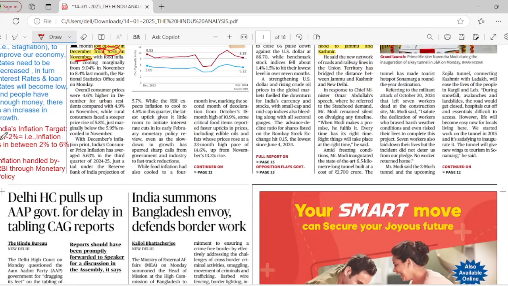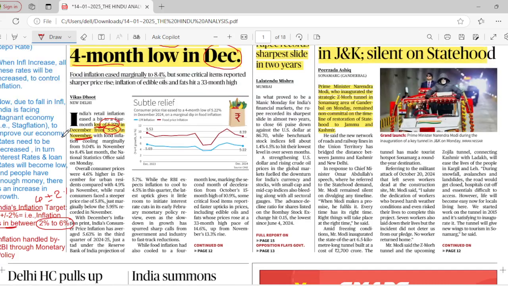India's inflation target is 4 plus or minus 2%, that is, inflation should always stay between 2 and 6%. There is a gradual decrease from November to December, and inflation is handled by the Reserve Bank of India (RBI) through certain monetary policies.